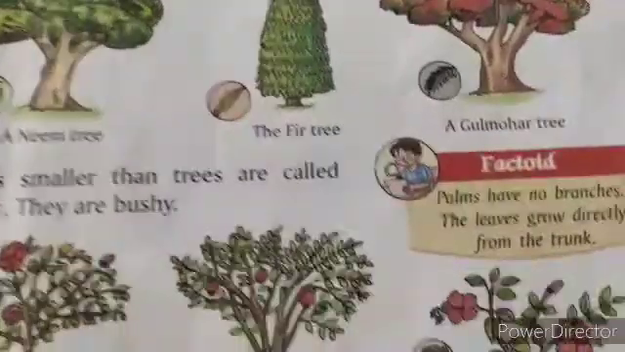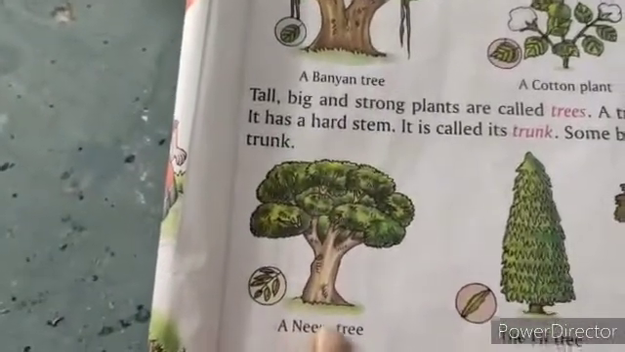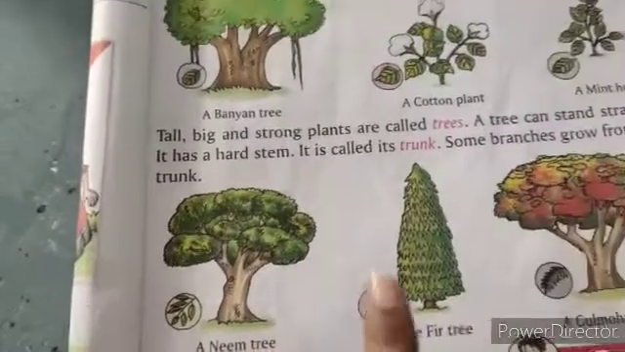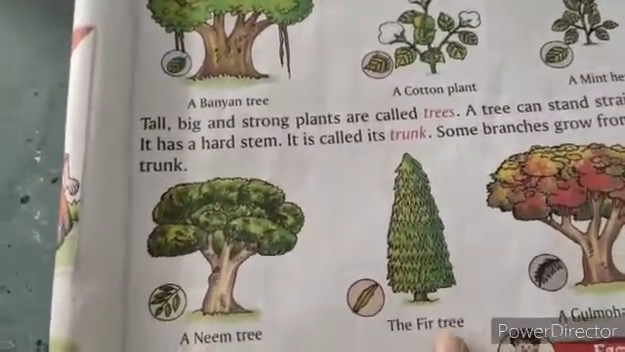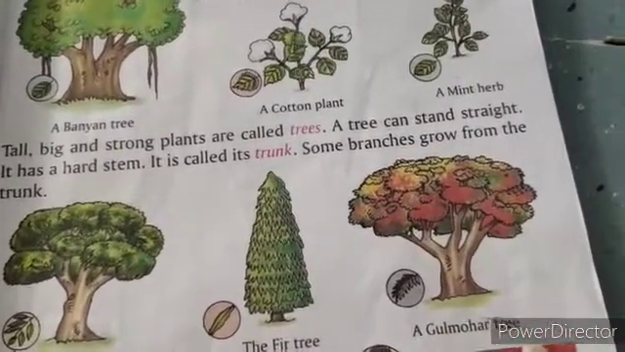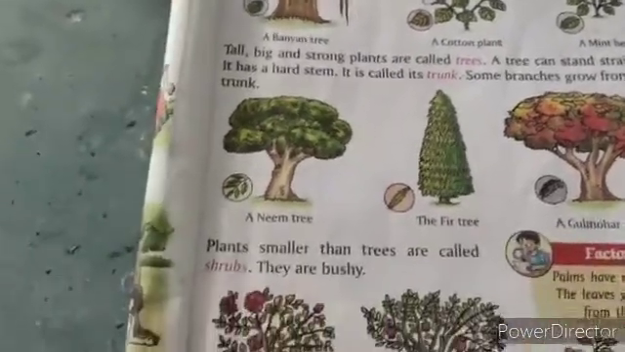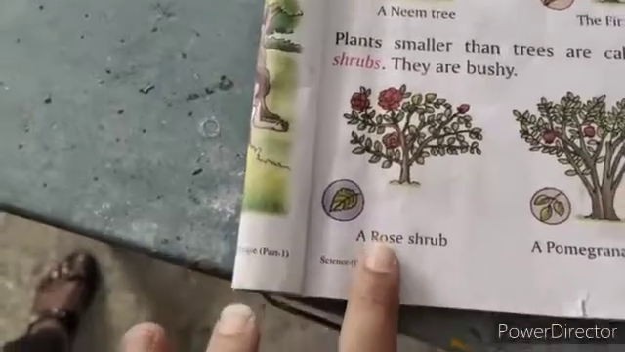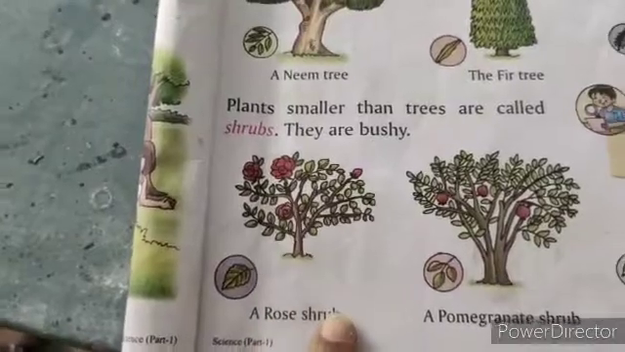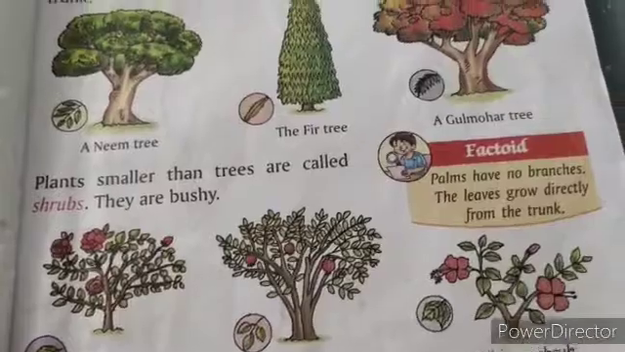Okay children, take out page number 9. You can see some trees here. A neem tree, the fir tree, a gulmohar tree. And shrub examples are a rose shrub, a pomegranate shrub, a hibiscus shrub.